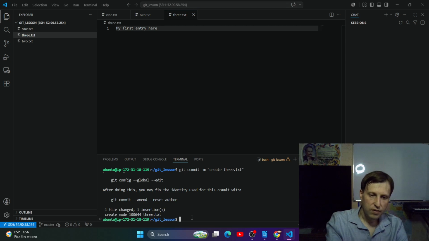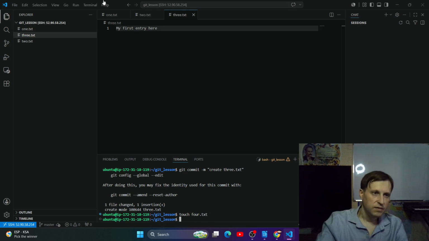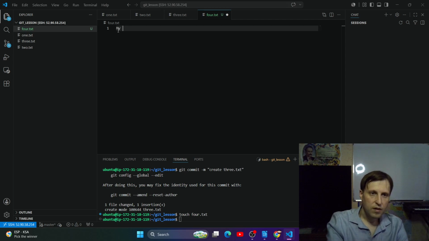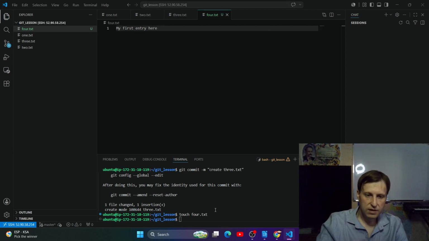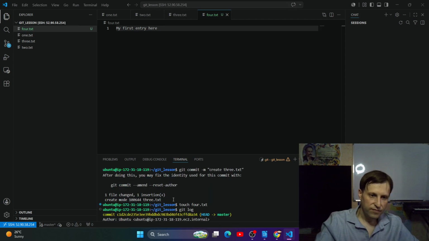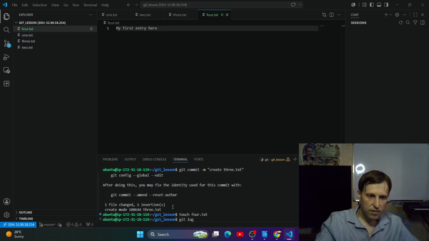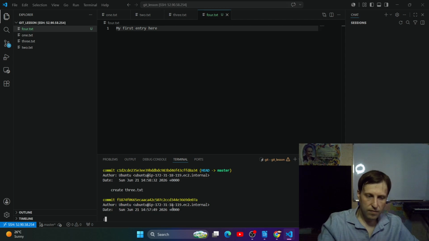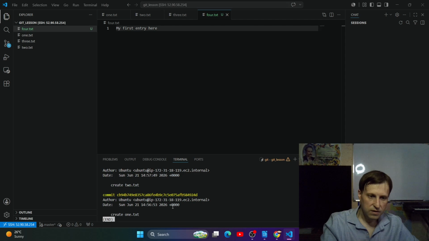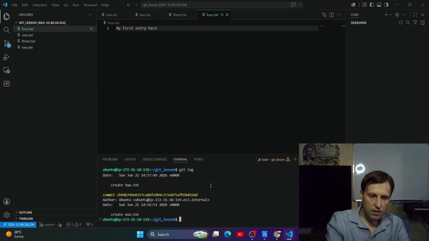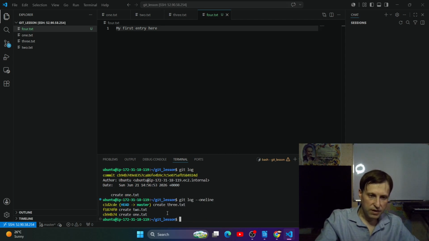And one more, touch 4.txt, right? And the same here, my first entry here, Control S, and now we can type git log, and you will see all of these commits. We have 4. They're all here. We have a better command, one line. Now it's easier, right?